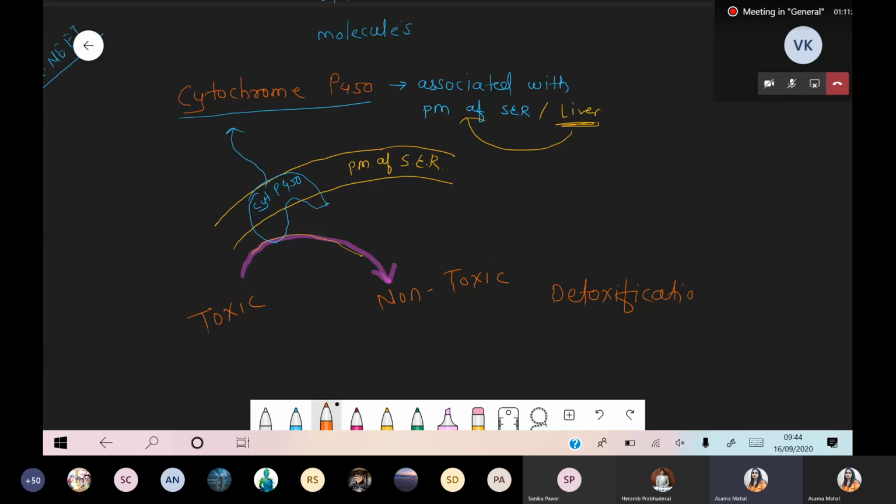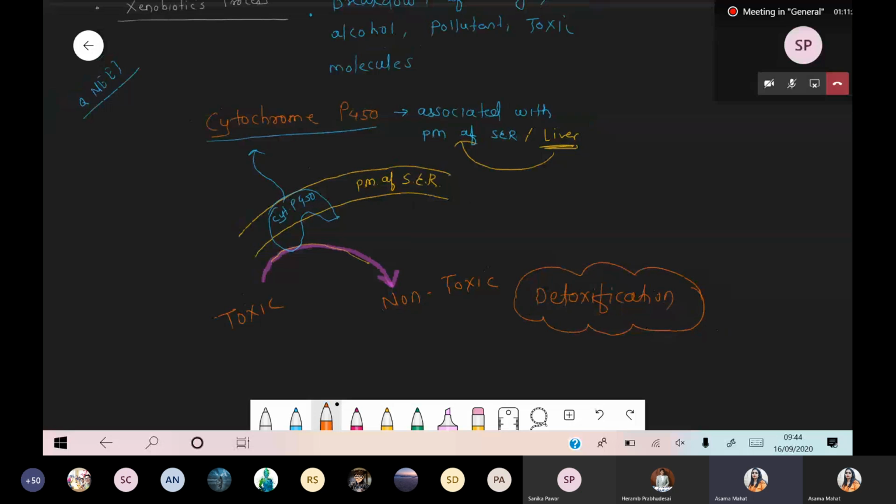Simply, this process is called detoxification. And why are these processes carried out? It is carried out because of one enzyme, one molecule, that is cytochrome P450, which is associated with the smooth endoplasmic reticulum. It converts toxic molecules into non-toxic ones. Simply, this process is called detoxification. And this detoxification is part of the xenobiotic process, because that is what is done in the xenobiotic process.